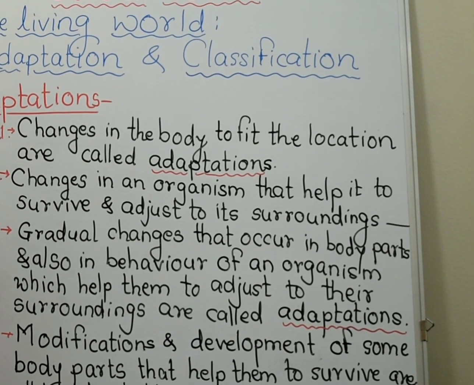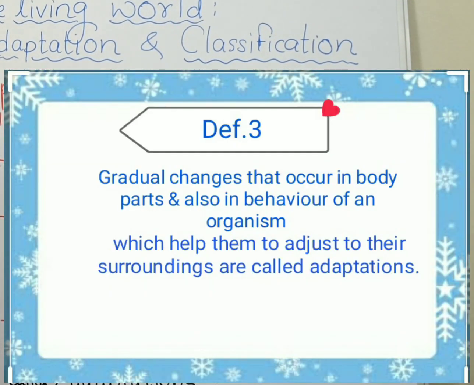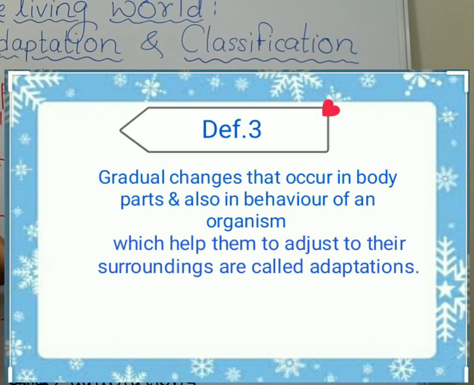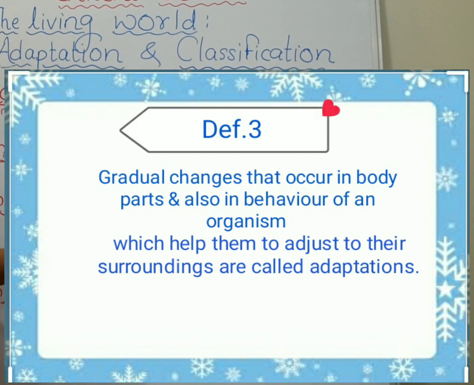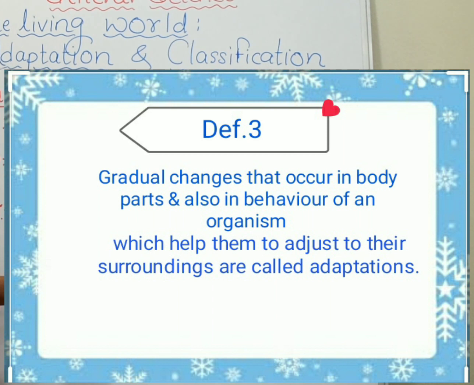Now, the third definition tells us the gradual changes that occur in the body parts and also in the behavior of an organism which help them to adjust to their surroundings are called adaptations. We know that there are some gradual changes.